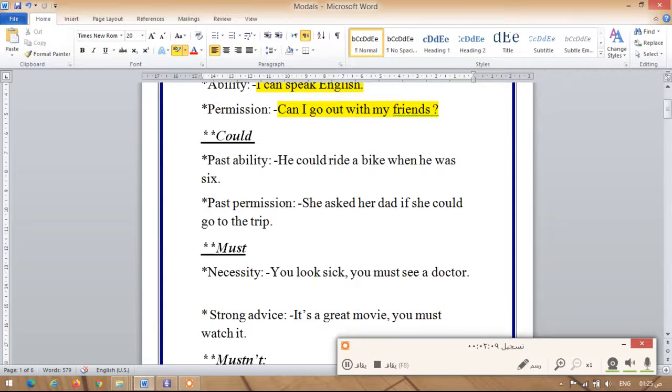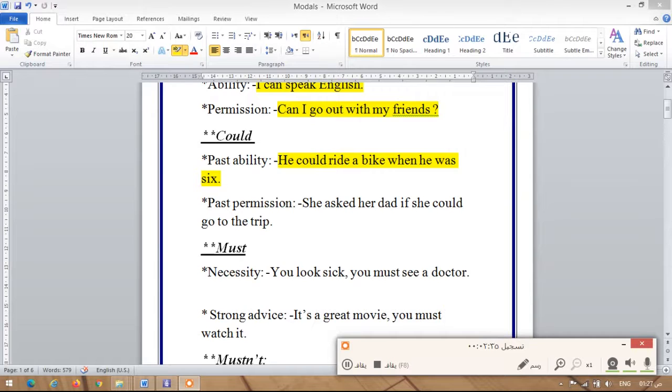Here, he could ride a bike when he was 6 years old. It means that in the past, this person was able to do this. I'm not speaking about the present, I'm speaking about the past. I'm saying that this person in the past was able to ride a bike. Maybe now he can't ride a bike.